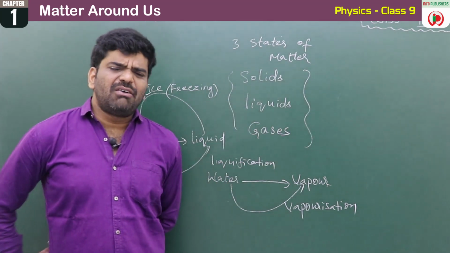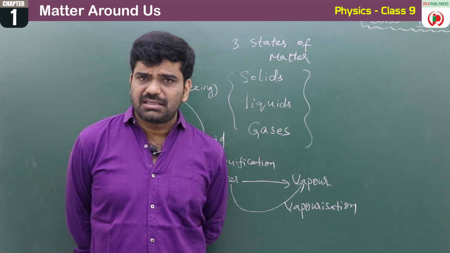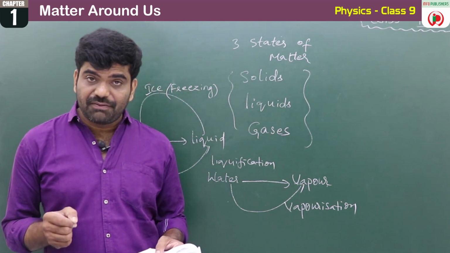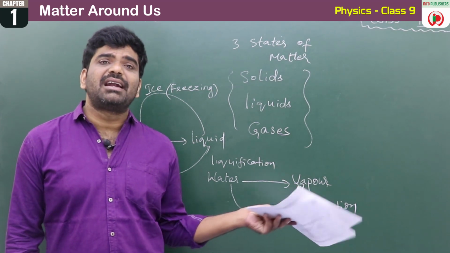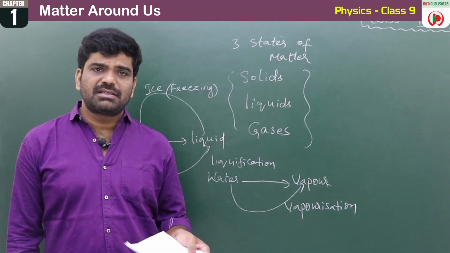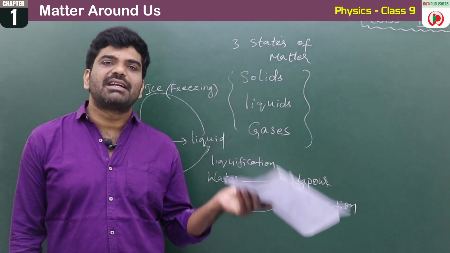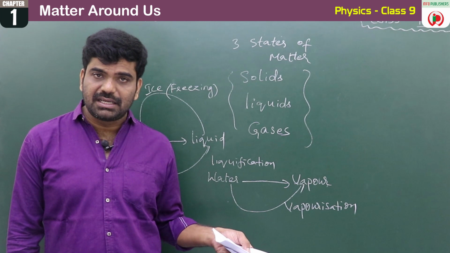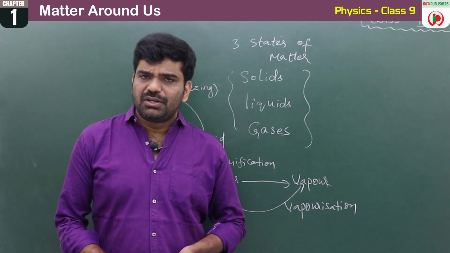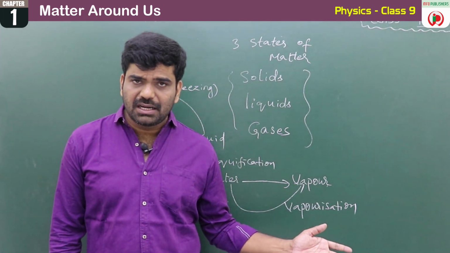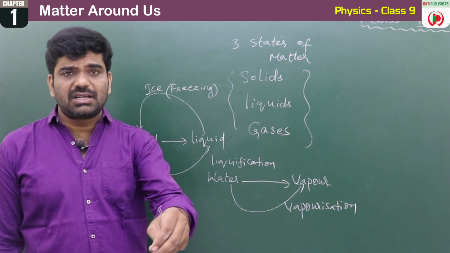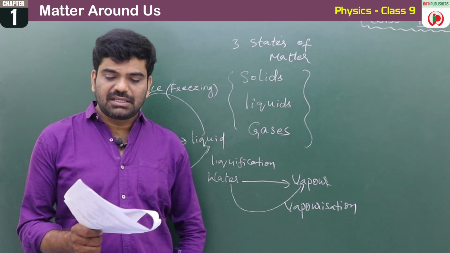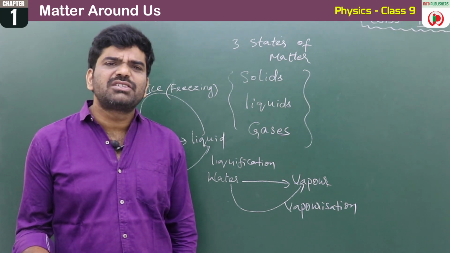matter. Children, you have learnt about metals and non-metals. Yes or no? Metals and non-metals, synthetic and natural fibers. Synthetic fibers are artificial fibers. Natural fibers are the fibers which are extracted from the plants and animals. And you have learnt about acids and bases in the 7th class. Yes or no? So you have learnt about metals and non-metals, synthetic and natural fibers, and also acids and bases in the previous classes. These all are examples of matter only, children.